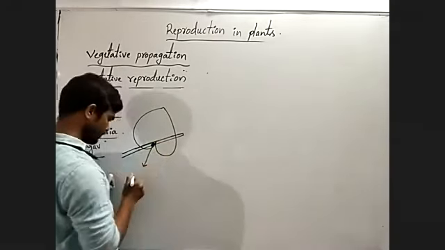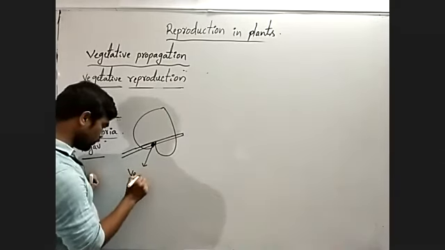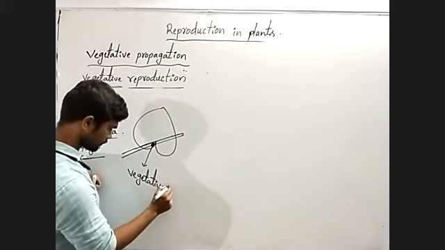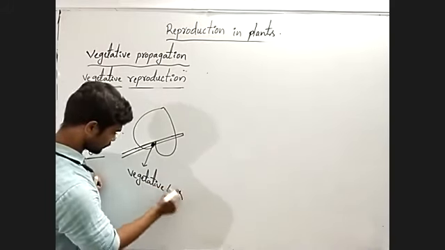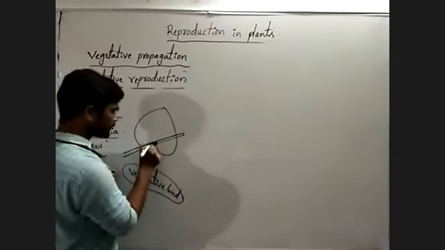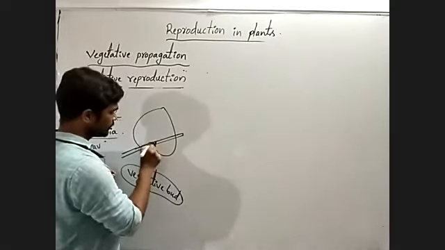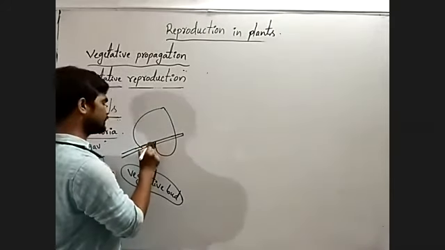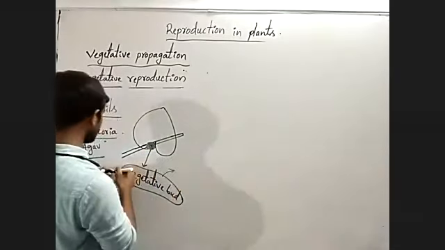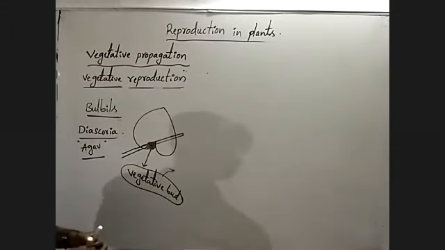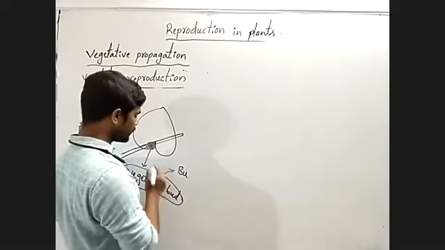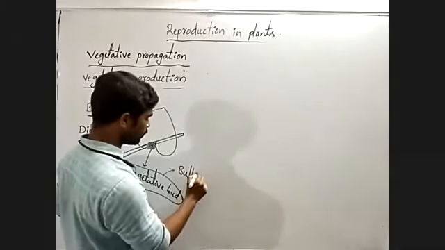That is the vegetative bud. This bud is modified into a special structure that is called bulbil. That modified vegetative axillary bud is called bulbil.